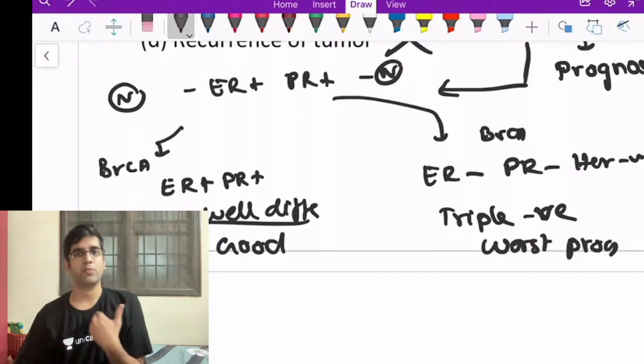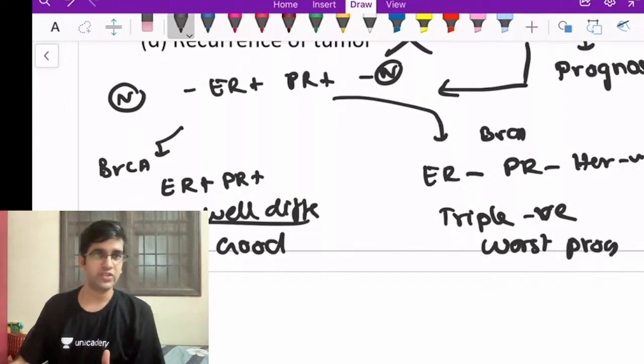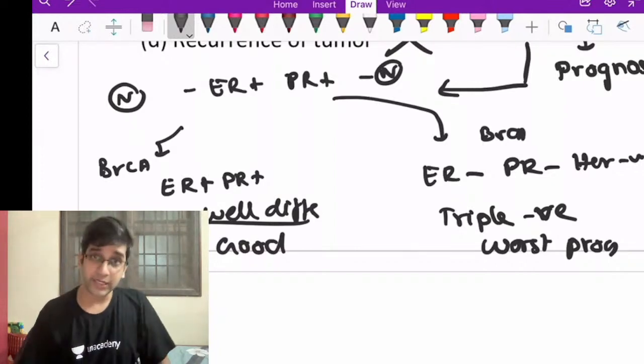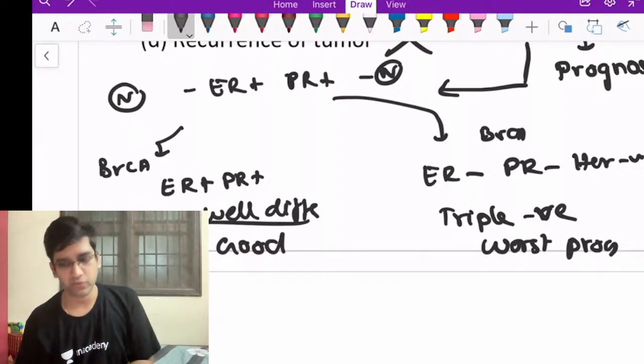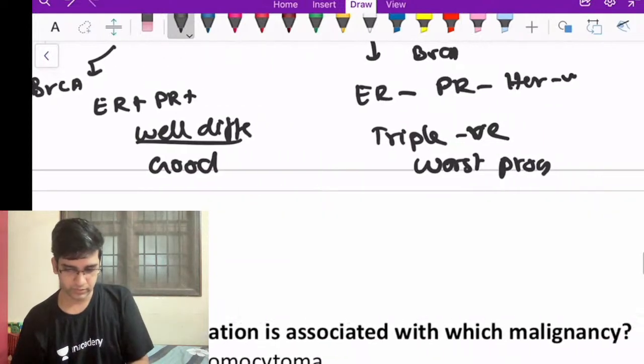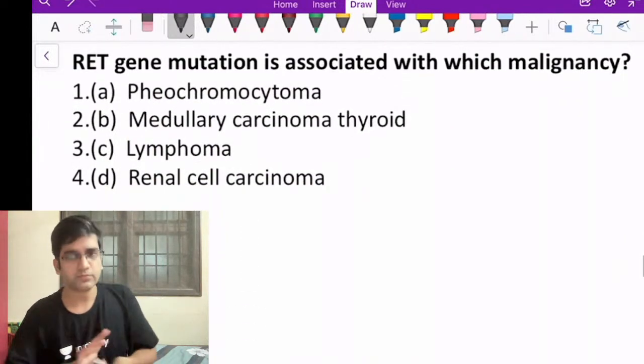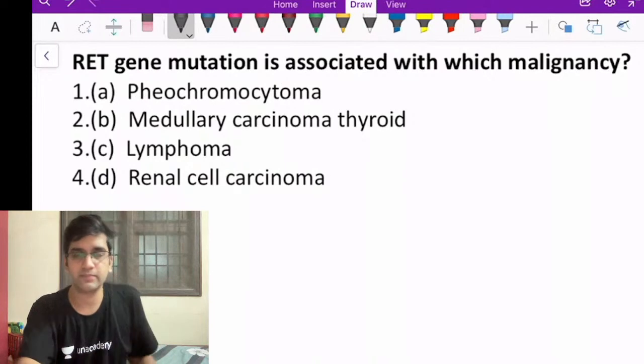Again, all of them are useful for prognostication. I am not going to use any of these markers for diagnosis. I do use IHCs for diagnosis. Here they are useful for prognosis. Fine. Okay. Next one. I'm sure you know the answer of this as well.